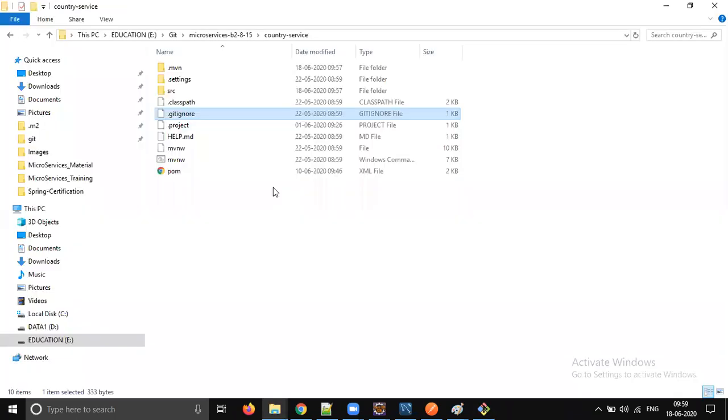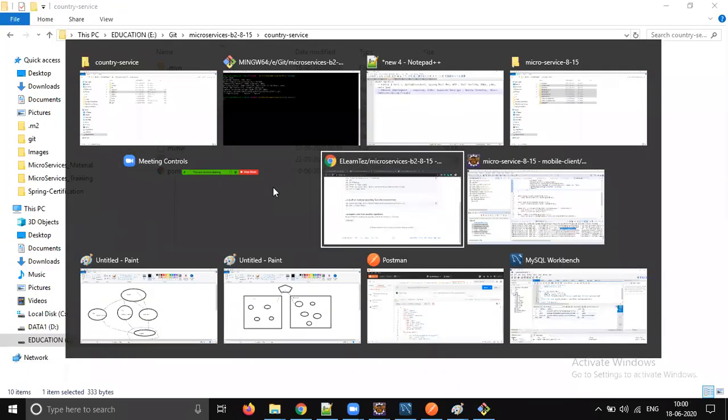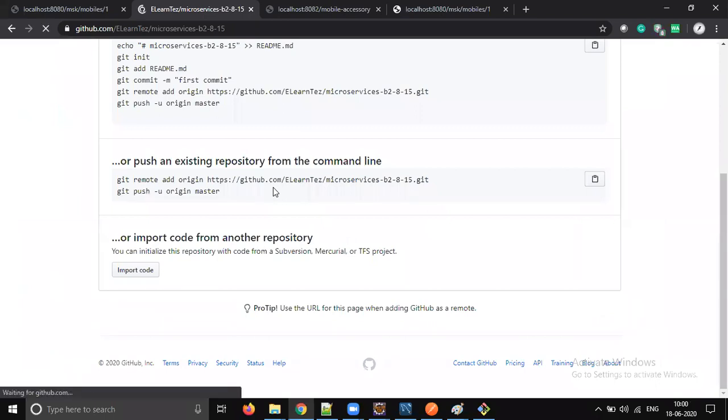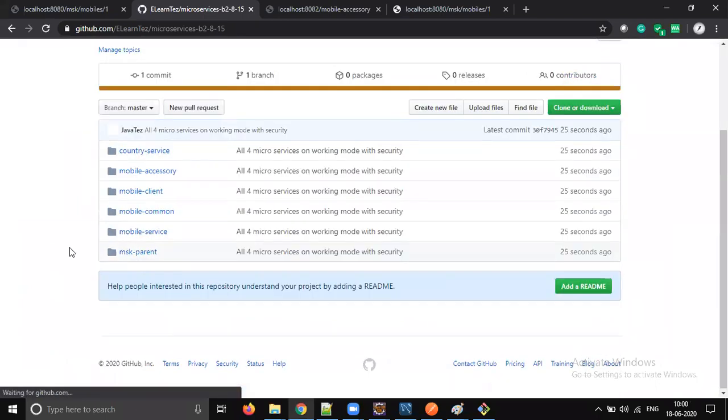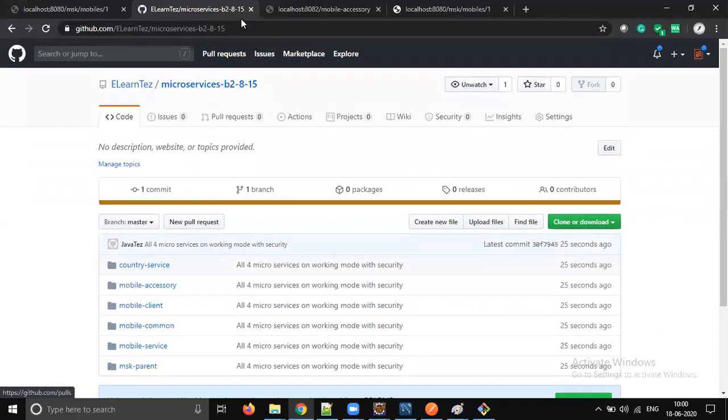You cannot do the push because it's my own thing, right? If you want any changes to happen, you have to create a pull request. Okay, so there we go. Here is your repository. The entire code is available here. You just use it for your reference purpose, maybe in the future.